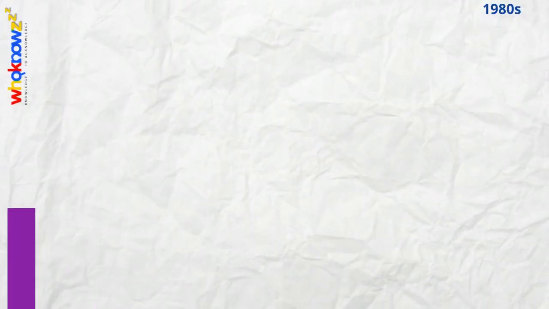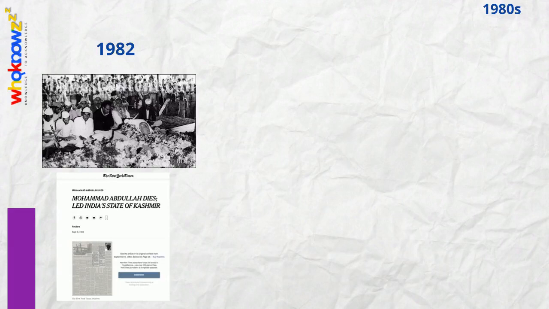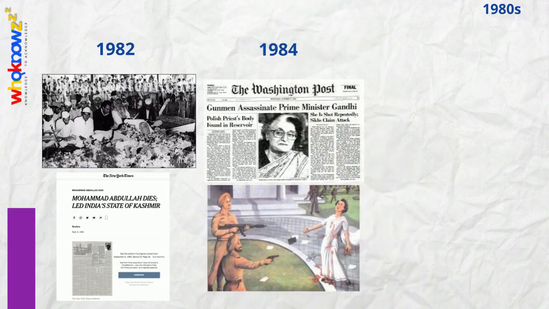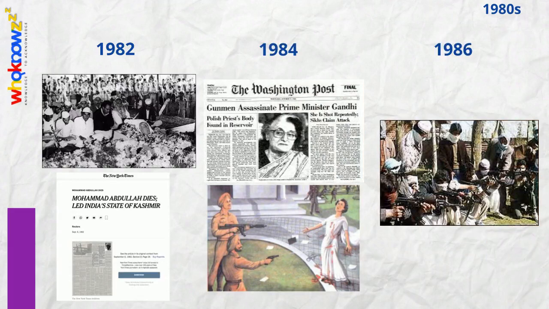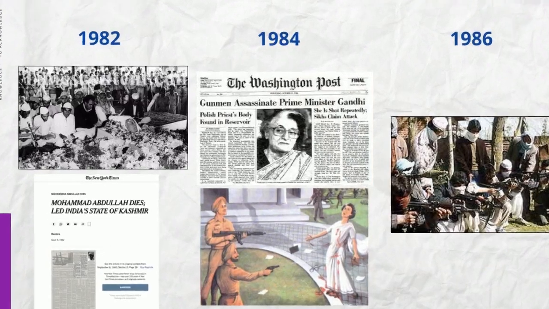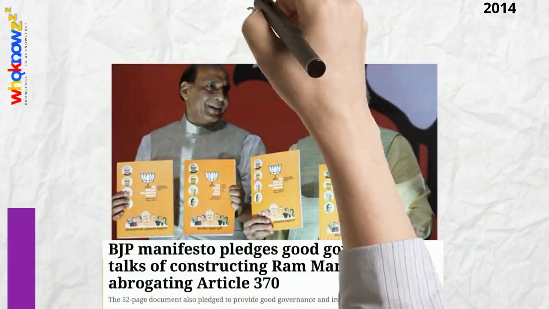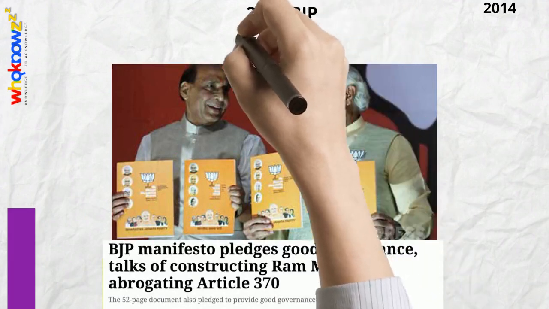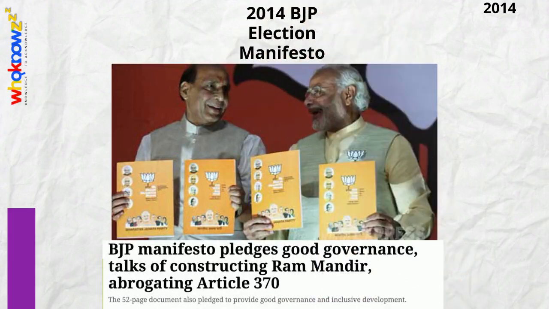In 1982, Sheikh Abdullah died. In 1984, Indira Gandhi died. In 1986, there was onset of militancy. In 2014, Narendra Modi's manifesto stated a repealing of Articles 370 and 35A, which they achieved in 2019 after they ensured that conditions at the state and parliament were favourable to repeal these acts.